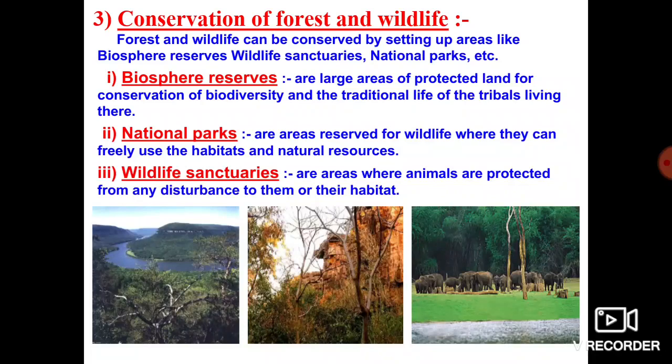So the national park also plays a major role in the conservation of forest as well as wildlife. If human activity is completely absent, the forest also grows clearly and healthily. Right now we will find a healthy forest as well as healthy wildlife.